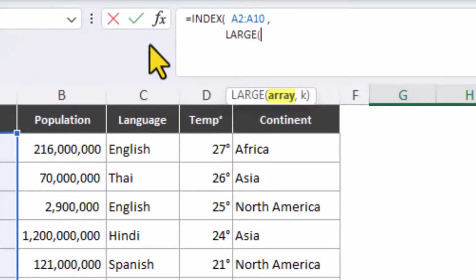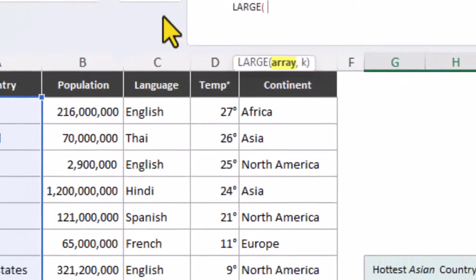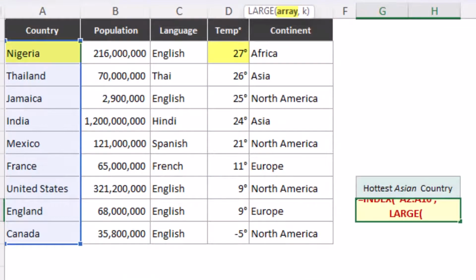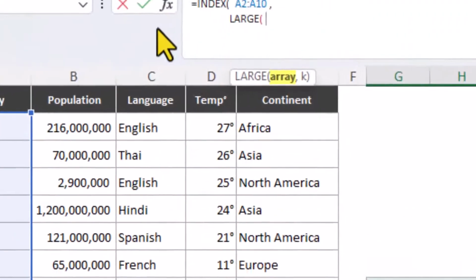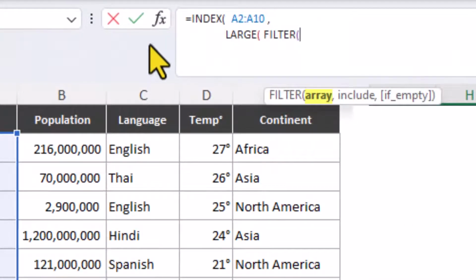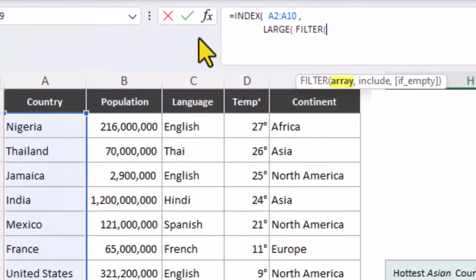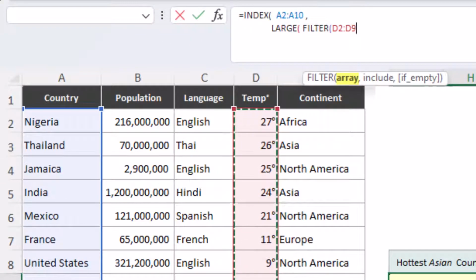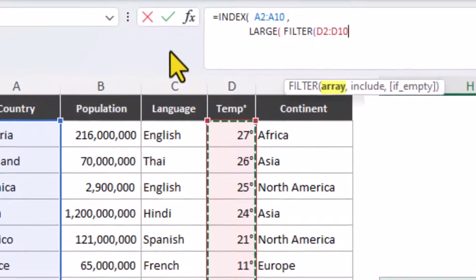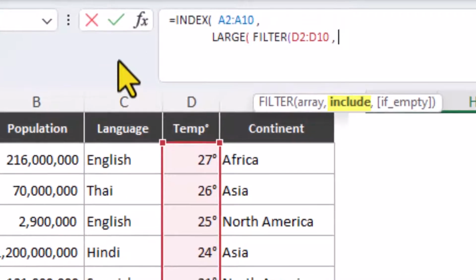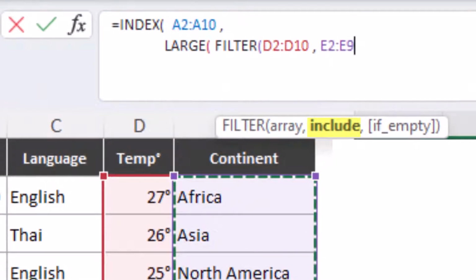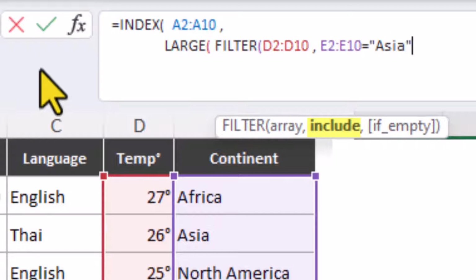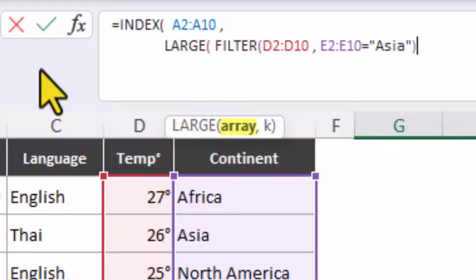The array, we don't want to select the entire column, as Nigeria would be returned as the incorrect answer. First, we need to filter the array so that we're only looking at Asian countries. And the filter function needs to look inside the temperature column. And when it looks inside that column, only include the items or the rows that are equal to Asia. Close the brackets for the filter function.